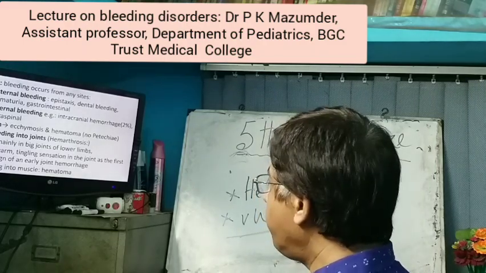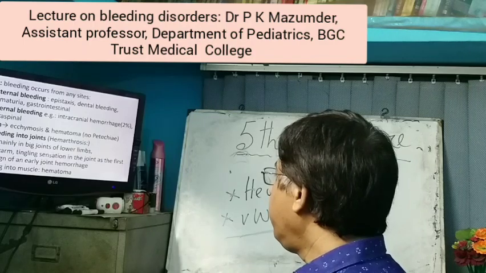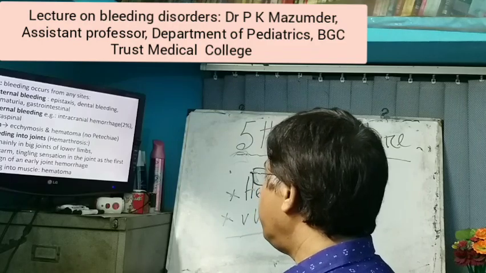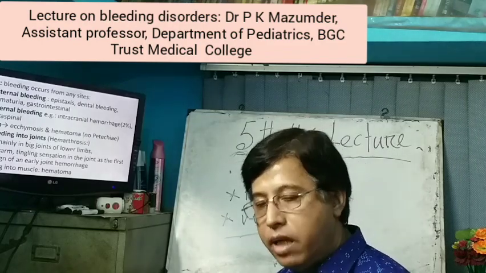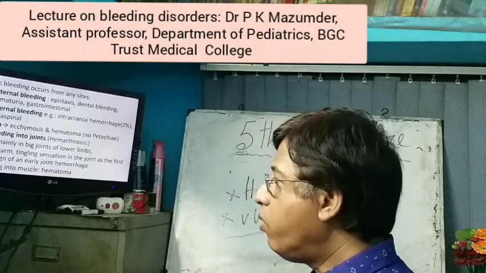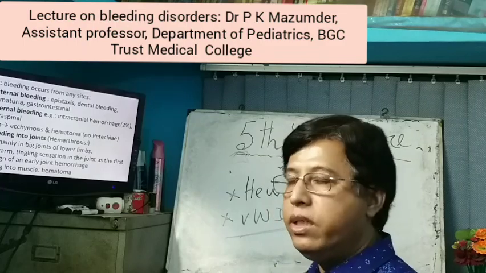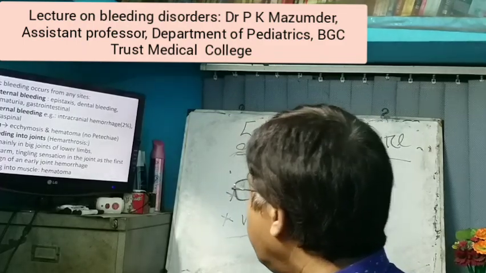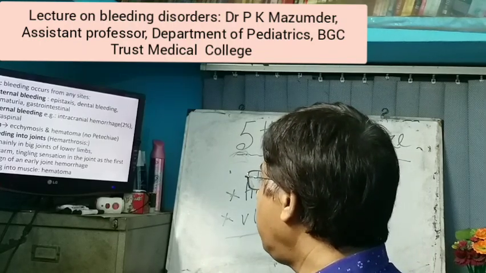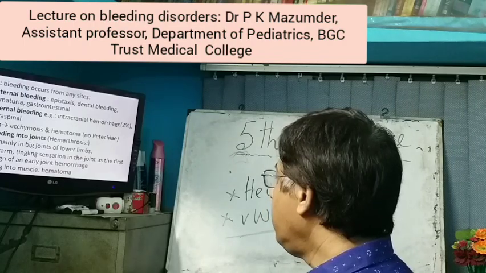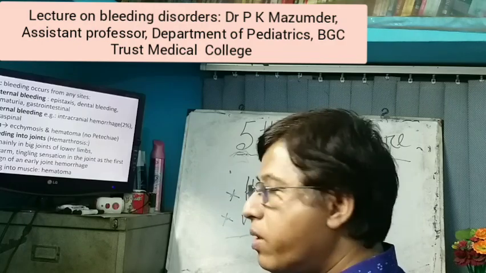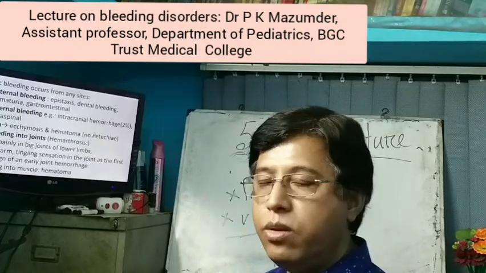Affected joints are warm and the child complains of a tingling sensation, which is the first sign of early joint hemorrhage. So if a child presents with swelling of any joint with warmth and tingling sensation, think that bleeding has occurred into this joint. Bleeding into the muscle produces muscular hematoma. This is very important because if it occurs in the iliopsoas muscle, massive hemorrhage occurs, giving rise to shock.